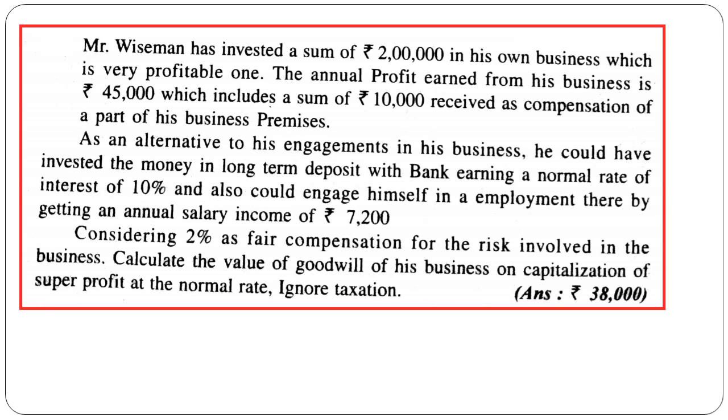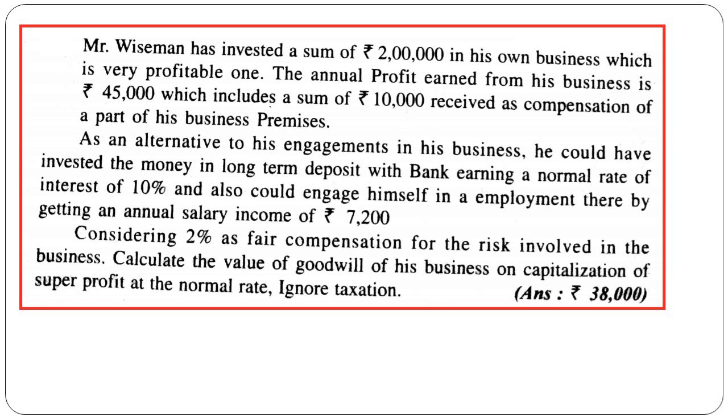He also could engage himself in an employment whereby he would be getting a salary of 7,200, right? Considering 2% fair compensation for the risk involved in the business, calculate the value of goodwill under capitalization of super profit at the normal rate, ignore taxation.